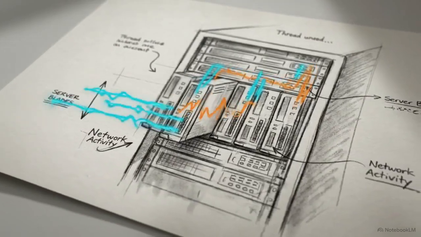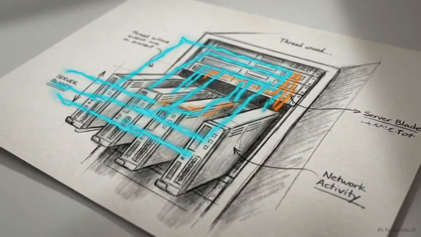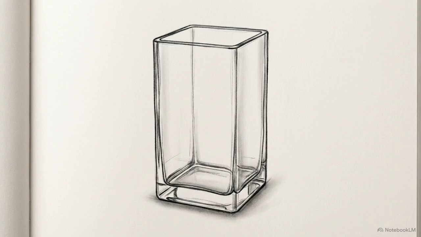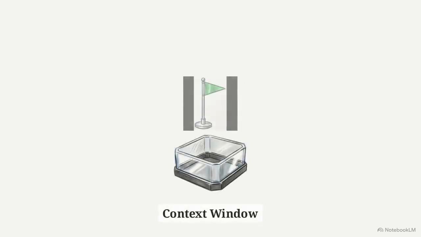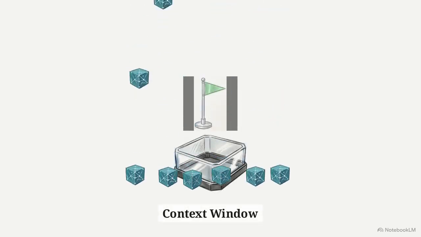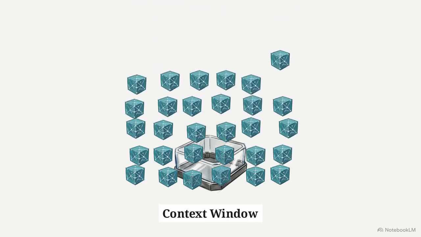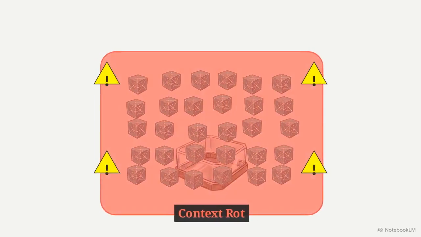Together, these protocols move agentic systems away from monolithic, hard-coded scripts and toward a more flexible microservice architecture. Even with standardized tools, there is a physical limit to the agentic loop, the context window. Every reasoning step and tool output consumes space, and eventually that space runs out. As the window fills with irrelevant multi-turn history, the model's reasoning degrades, a phenomenon known as context rot. It becomes more likely to hallucinate, ignore instructions, or lose track of the original goal.